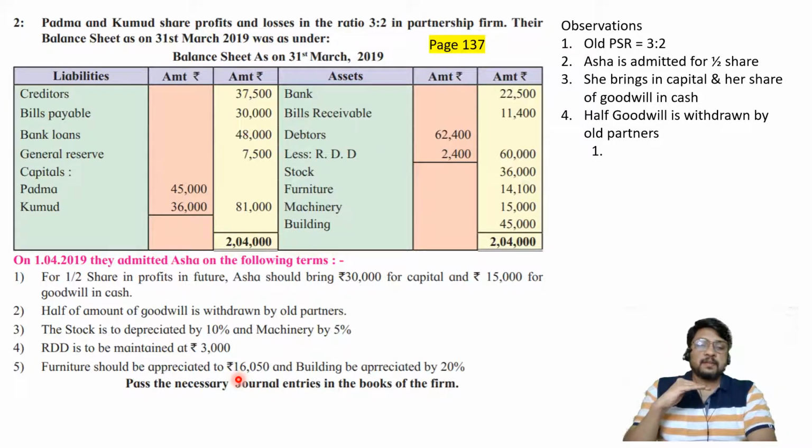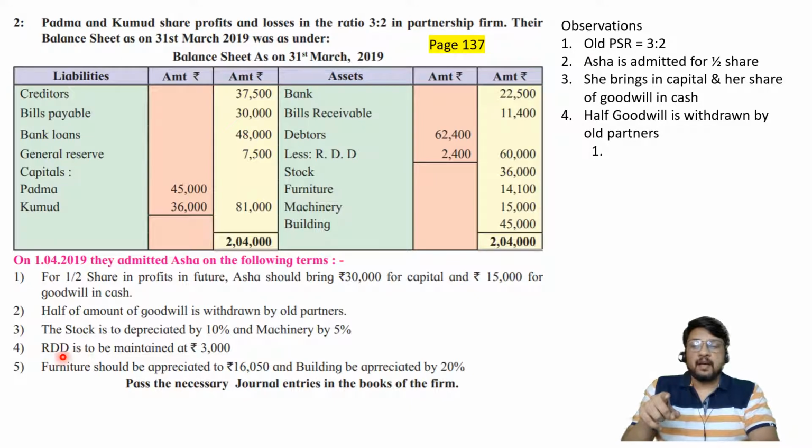We'll specify in that case the furniture opening balance is not 0. There is some furniture opening balance. What is the furniture opening balance? 14,100. And it should be how much? It should be appreciated not by 16,050, but it should be appreciated and it should reach up to 16,050. Not appreciated by 16,000, but appreciated up to 16,000. So the journal entry should be of the difference between 14,100 and 16,050. The same logic which we have just now discussed about RDD. RDD's journal entry will be for the difference between 2,400 and 3,000.